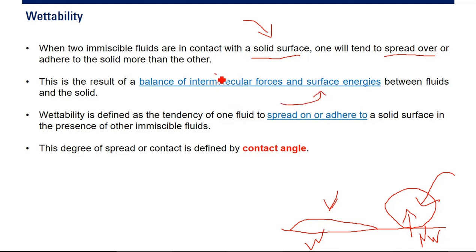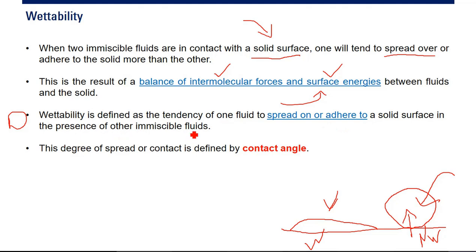So intermolecular forces play an important role there, and also surface energies between the fluids and the solid. Wettability is defined as the tendency of one fluid to spread on or adhere to a solid surface in the presence of other immiscible fluids.